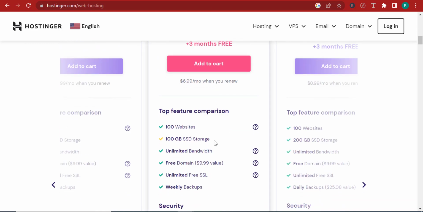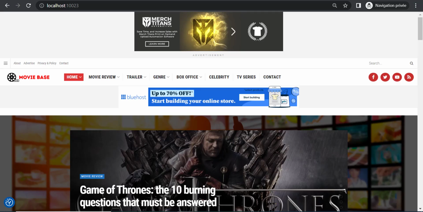And if you scroll down, just look at the blessings that you get. Now, you get up to 100 websites that you can host. So you can host up to 100 websites on the same hosting plan if you purchase it. And the second thing here is you get 100 gigabytes of SSD storage. And what is the SSD storage? Let me just explain this to you.